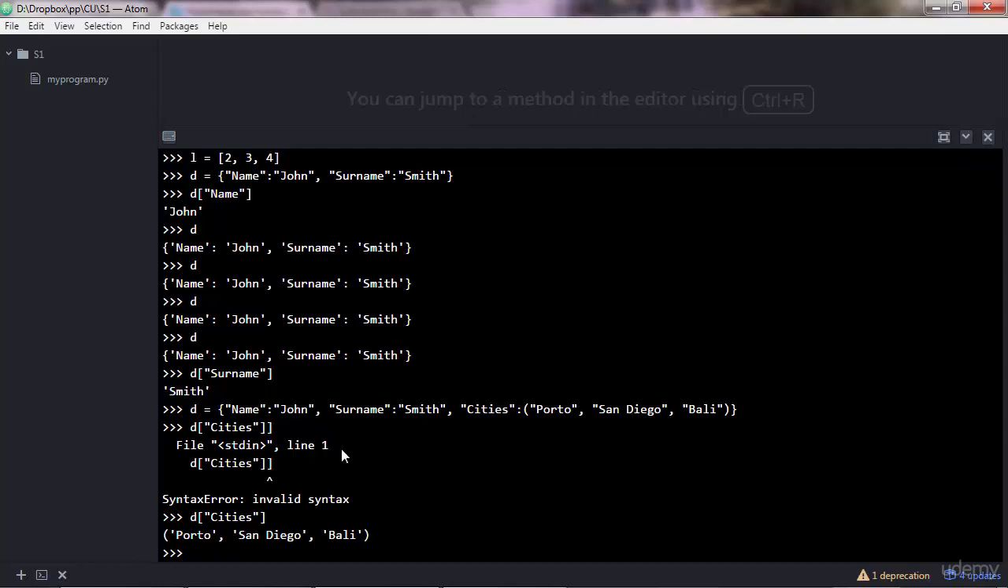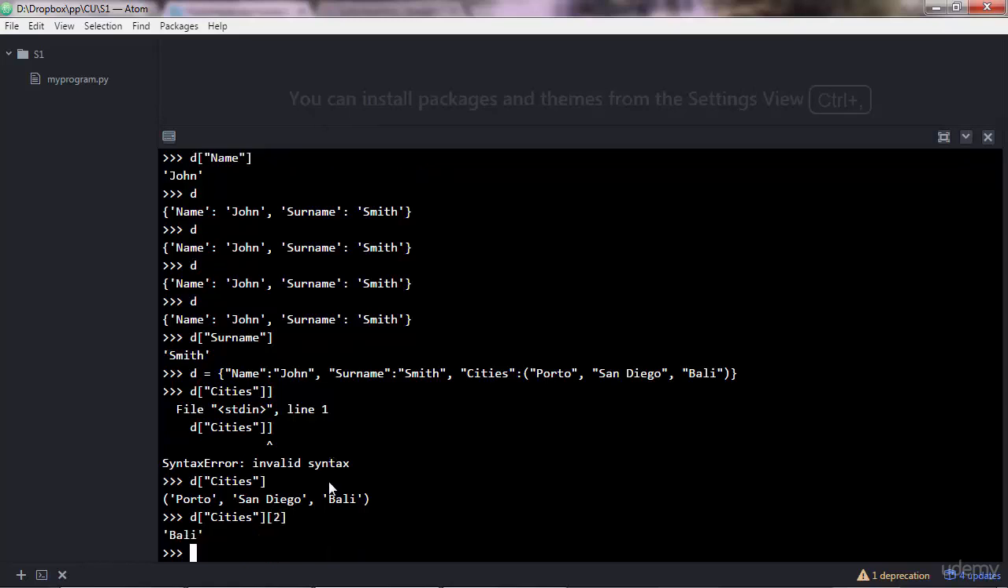And then you can also do tricks like, if you want to access Bali, you'd add other brackets there and pass 2. And that will return Bali. Why is that? Because up to here you have a tuple object. And then from that tuple, you use again the square brackets notation to access an item. You want the item with index 2, and that is Bali.